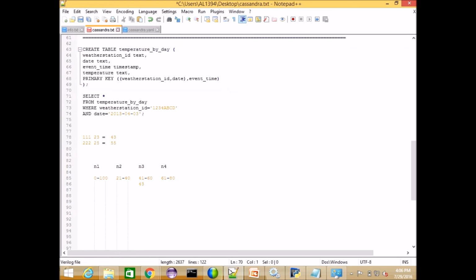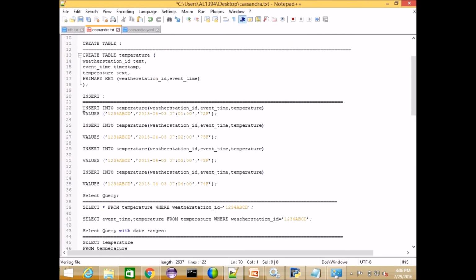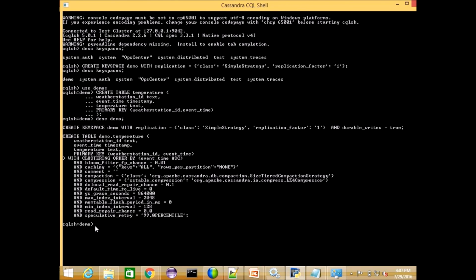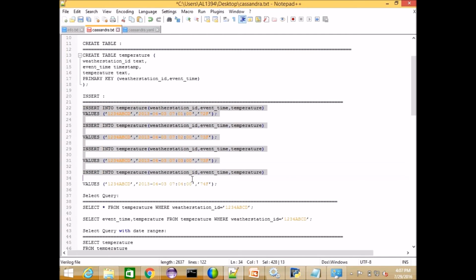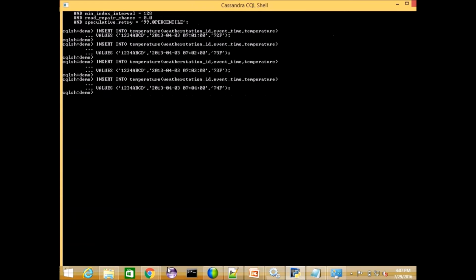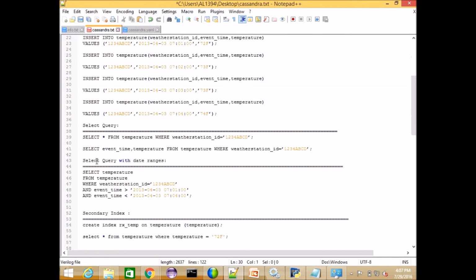And next, if you want to insert the data, it's the same syntax: insert into table name, and these are the column family column values, and these are the version values. So by using this insert operation, the data is inserted. No error means it's done, like in Oracle, right? Inserted, nothing. No error means it's done.